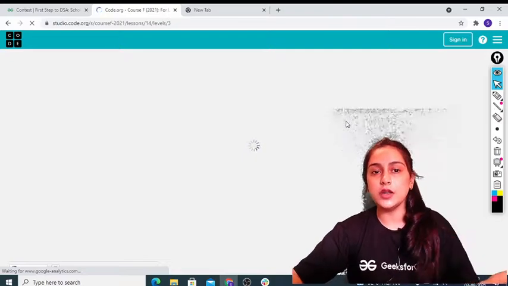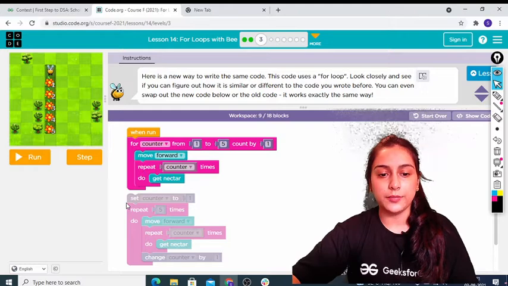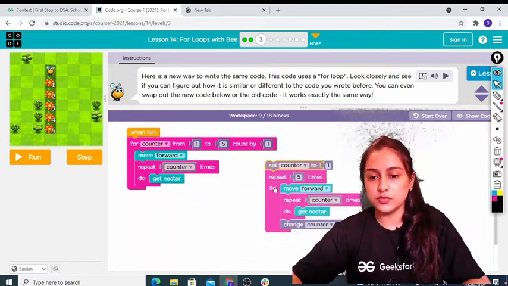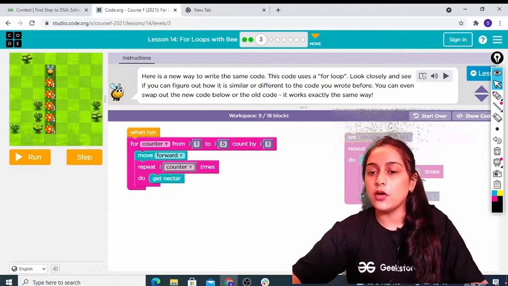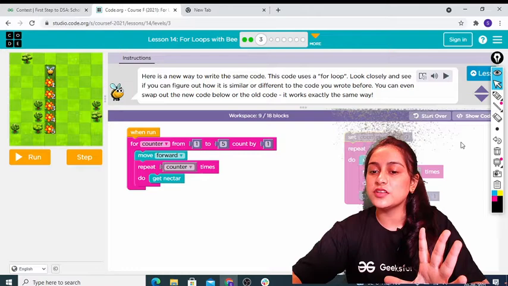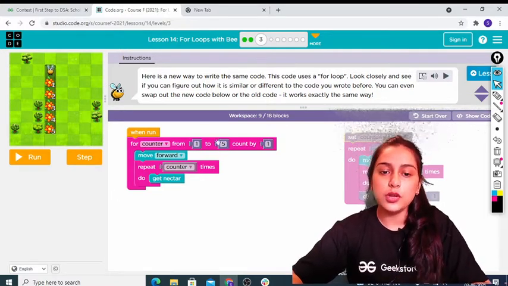Okay, now how can we do this even more easily, we are going to see this. So this was the code that we did last time. Now because I have put this code like this, there is no event above it, so this code is of no use. Okay, we are not using this code. We are only using this code.